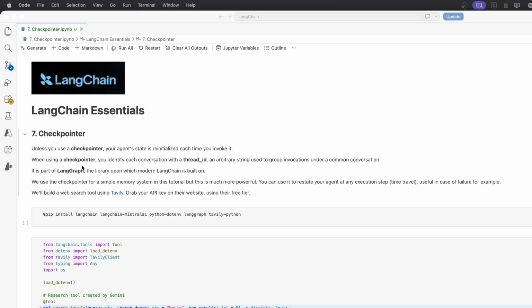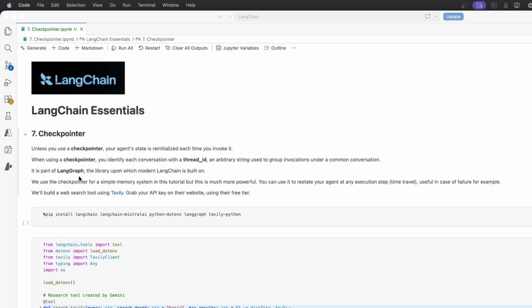So the checkpointer can act like the basic memory, and each time you invoke the agent, you will need to pass a thread ID to identify which conversation you are referring to. This is just an arbitrary string, so you can call it, for example, conversation1, and each time you pass this conversation1 thread ID to the agent when you invoke it, the agent knows that this is part of the same conversation. When you want to create a new conversation, you just pass a different thread ID like conversation2, for example. So the checkpointer, we will import it from LangGraph.